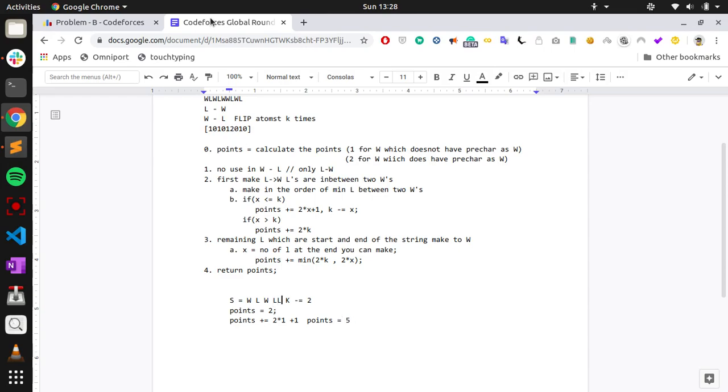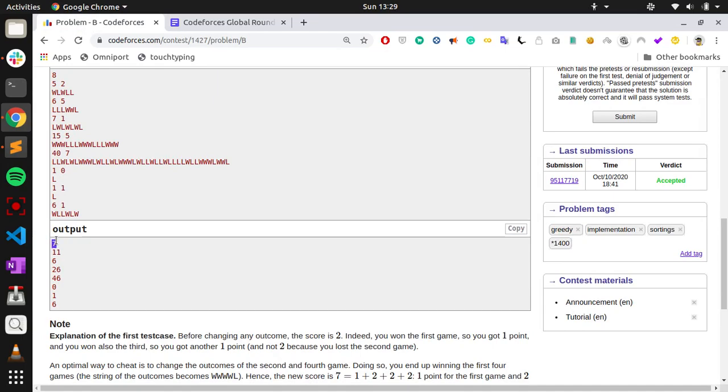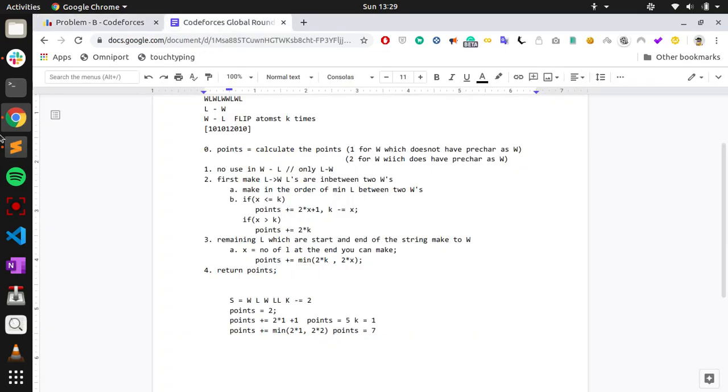Then you have k equal to 1 only. You use one of the flips, and in the remaining you have 2 L's at the end. So at max you can increase by the minimum of 2 into 1 comma 2 into 2, which is the minimum of 2 comma 4, so it will add 2. So 5 plus 2 will be 7. So the answer would be 7. Yes, it is 7. So let us go to the code now.